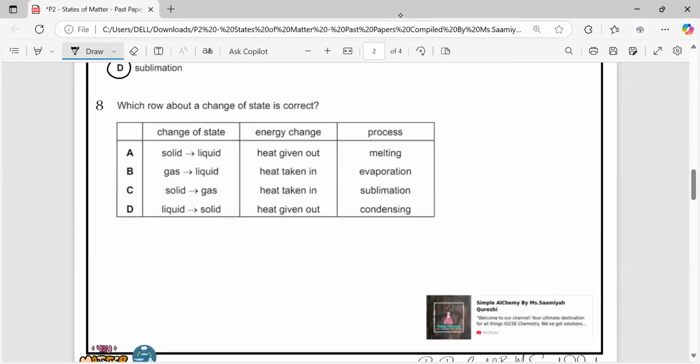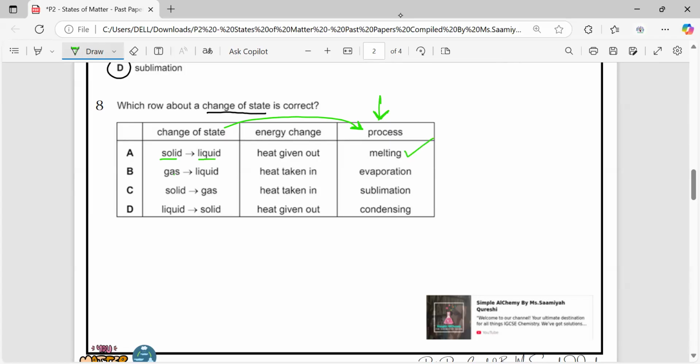Which row about a change of state is correct? Now let's see. Change of state, we have lots of columns. So we have to see, let's take one column first and then we'll see for the second column. Liquid to solid. If we see this column first, the process is easier. So change of state, let's take this column. Solid to liquid. Is it melting? Yes, it's melting.